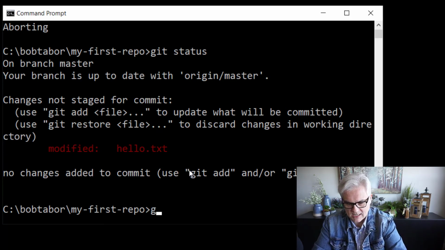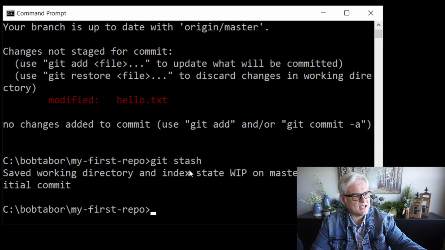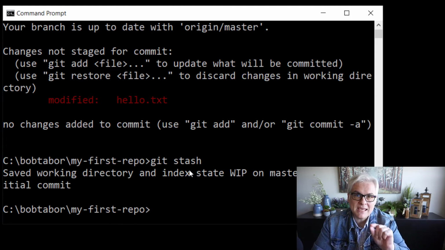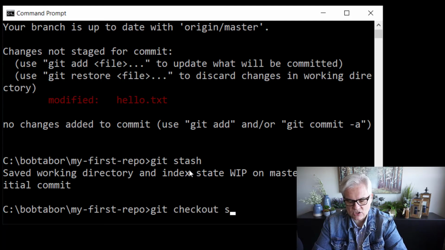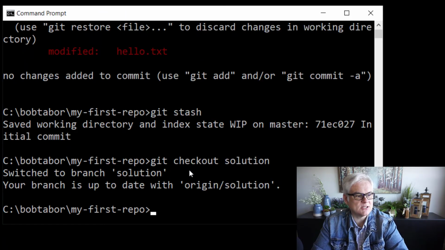We'll just do this, git stash. All right. And so it saved the working directory and index state on master for this specific commit. All right. So don't worry about any of that. We'll talk about all that later. But the key here is that now I can go git checkout solution, and it allows me to do that.